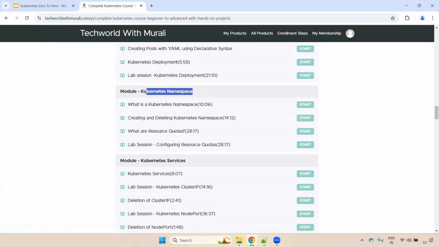Usually, when you create the Kubernetes cluster, by default it will create a few default namespaces. But in a real-time example, you have a project, and each project has multiple products. For example, a service product and a payment gateway product, different products available. Then what we will do is create a separate namespace for each and every product, and then we will deploy applications on